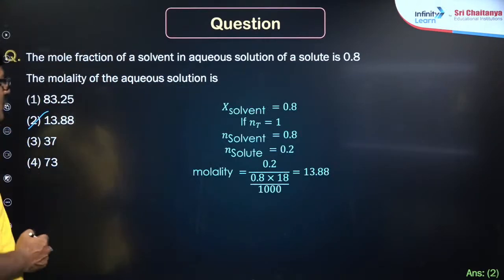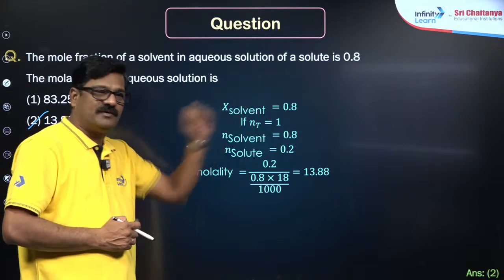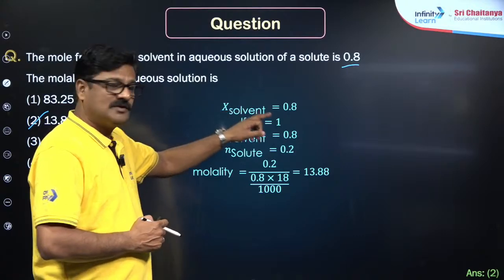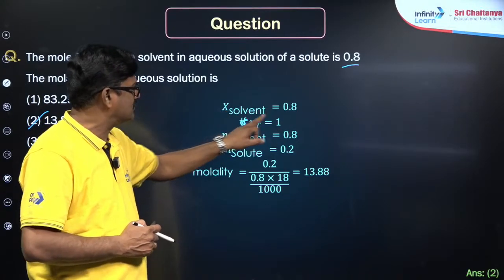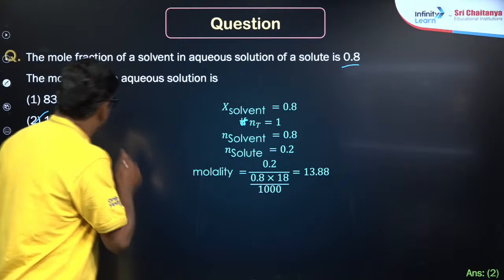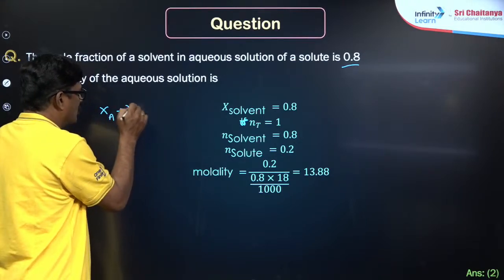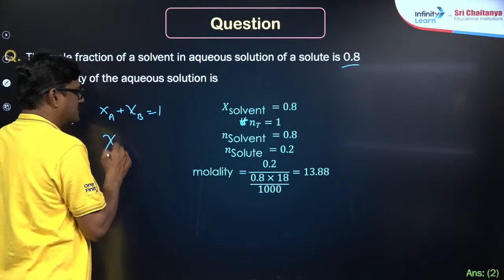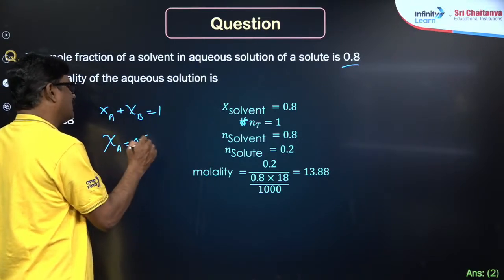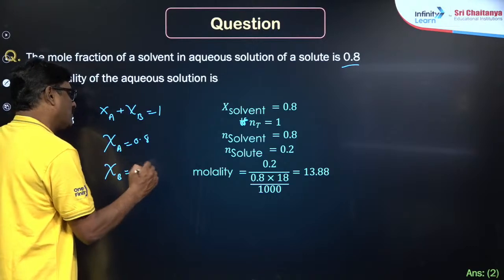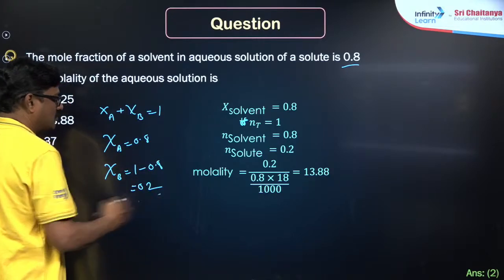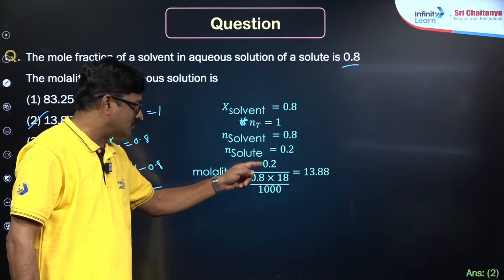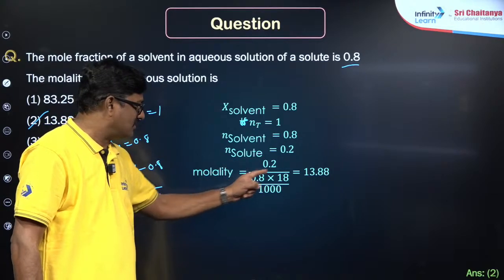The answer is correct. You have the mole fraction of solvent given as 0.8, and the total of mole fractions should be 1. So the mole fraction of solute is equal to 1 minus 0.8, which is 0.2. So molality is equal to the number of moles of solute upon mass of the solvent.